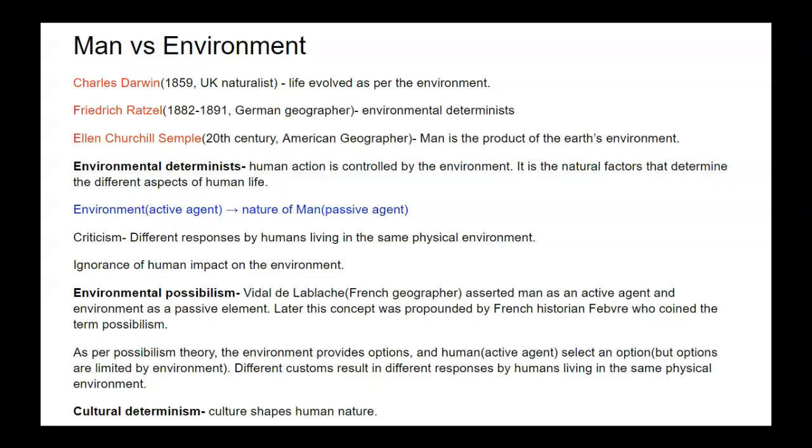Then the next one is cultural determinism, and as per this theory, it is culture that shapes human nature, not environment, at least not directly.